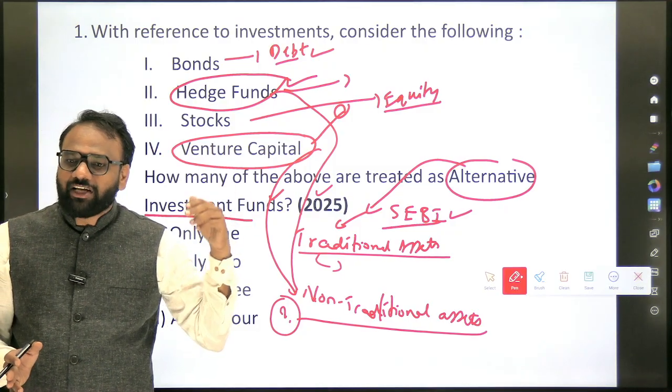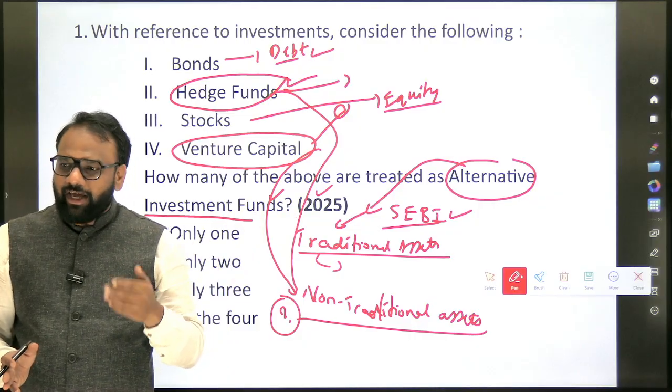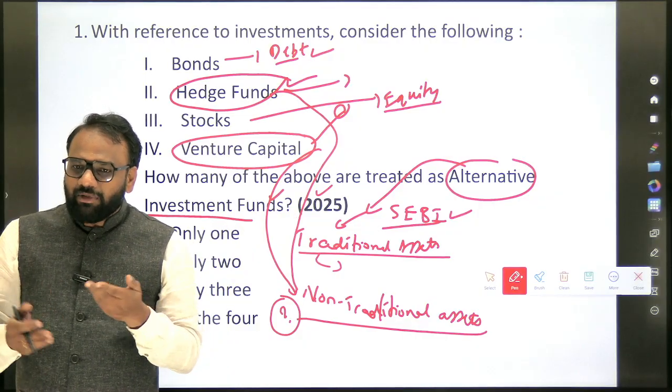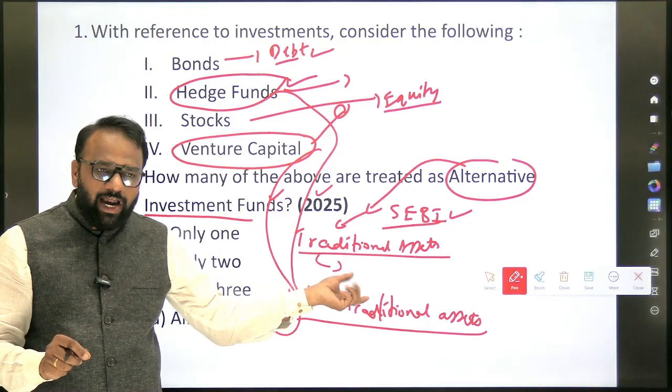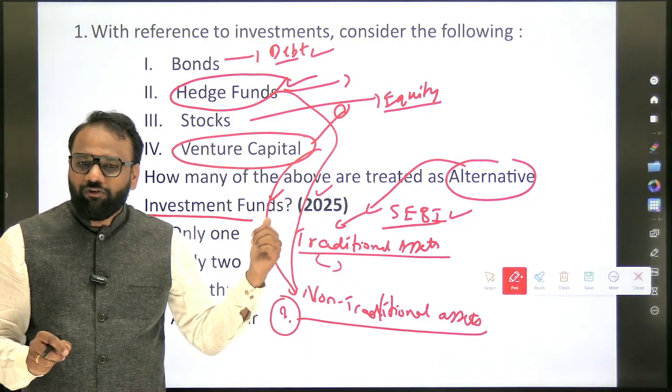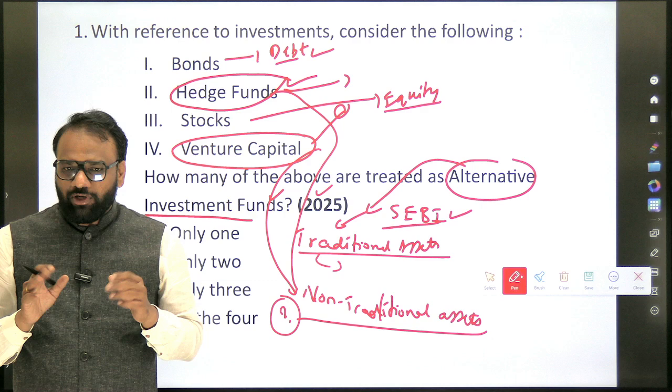Apart from these, which are the other alternatives? Example, REIT. Example, infrastructure investment trust. Similarly, gradually whatever is present in the notes and is required, you just add it, so that at the end moment, you will focus only on these aspects.